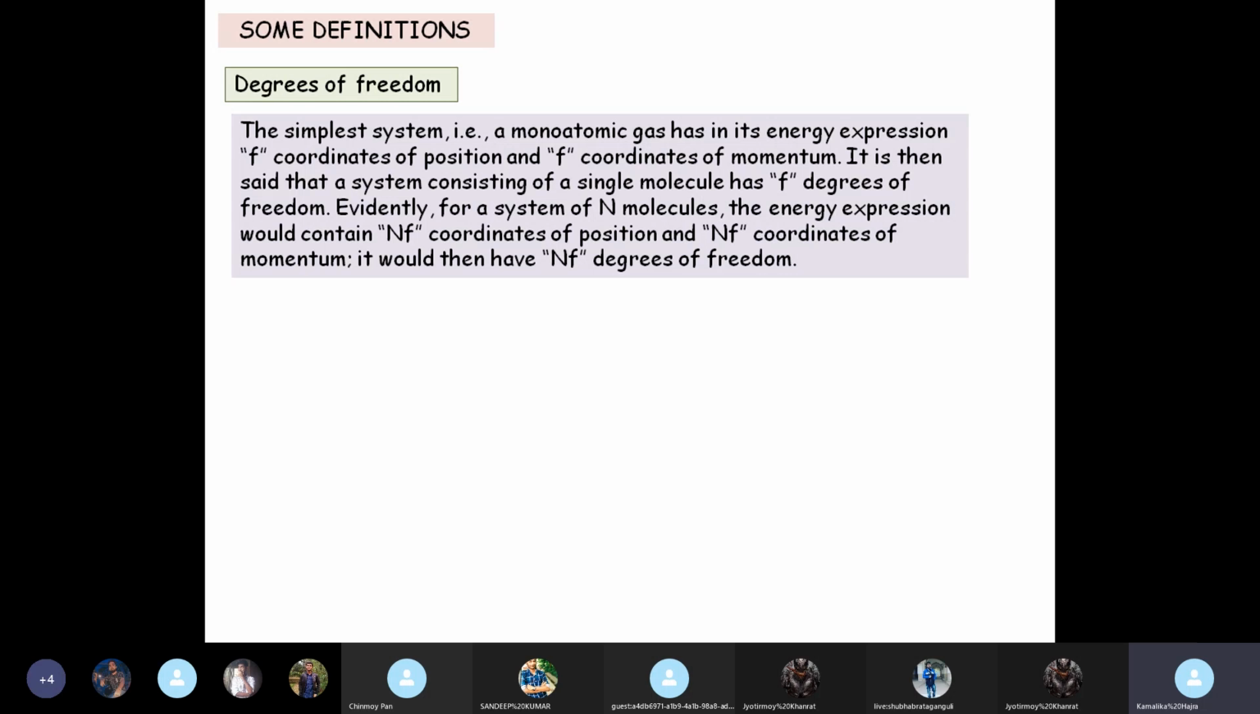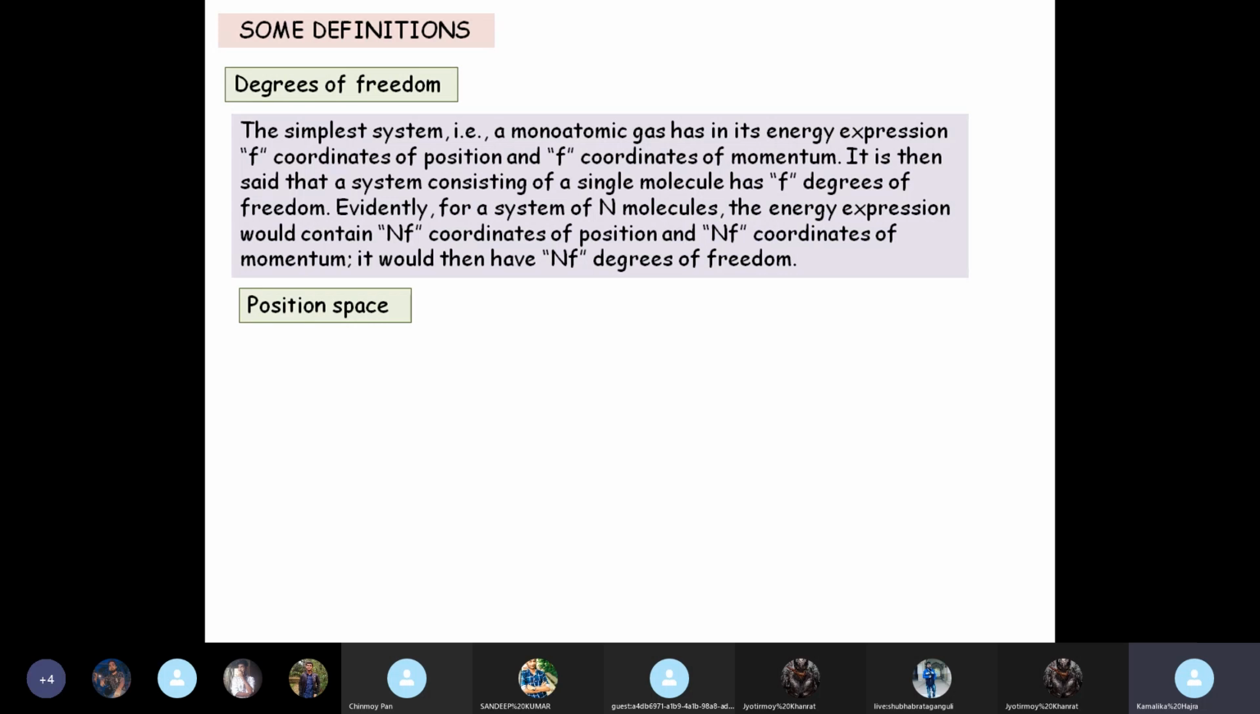You have to know yourself that this definition is from the StatMech point of view, and the other definition that I told you in the beginning is from the classical mechanics point of view. Okay, next, position space. What is position space? We will talk about spaces a lot when we are doing StatMech.